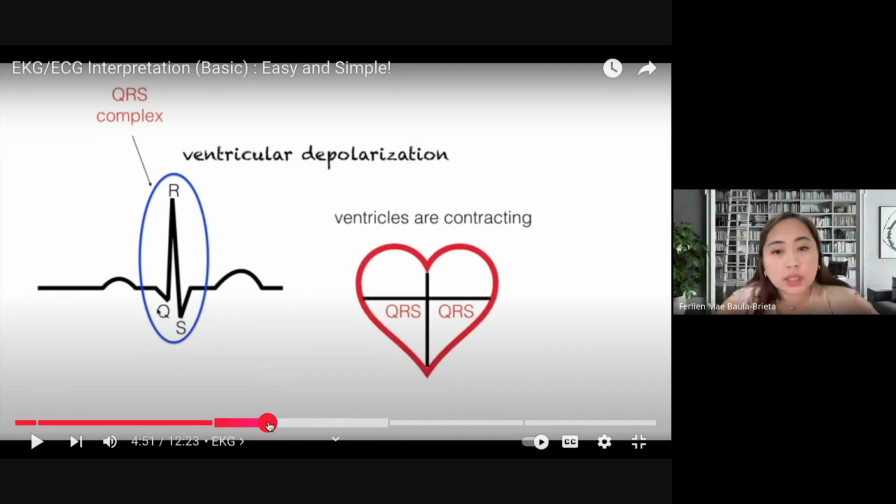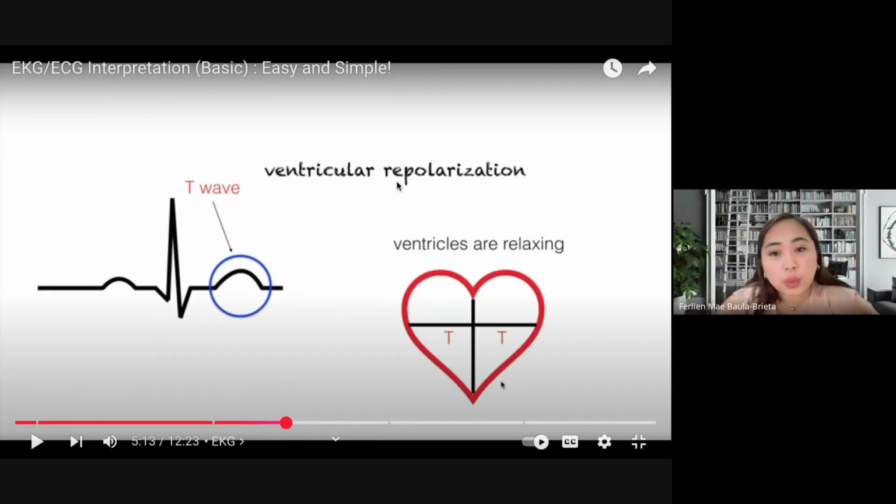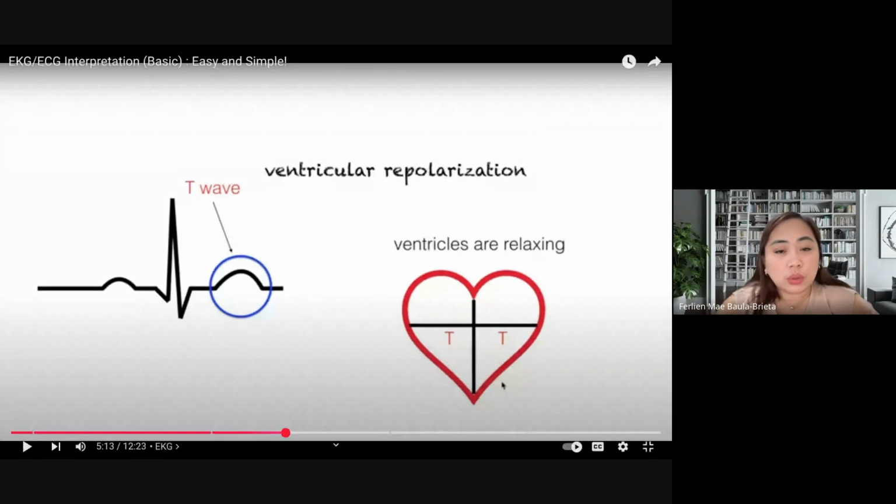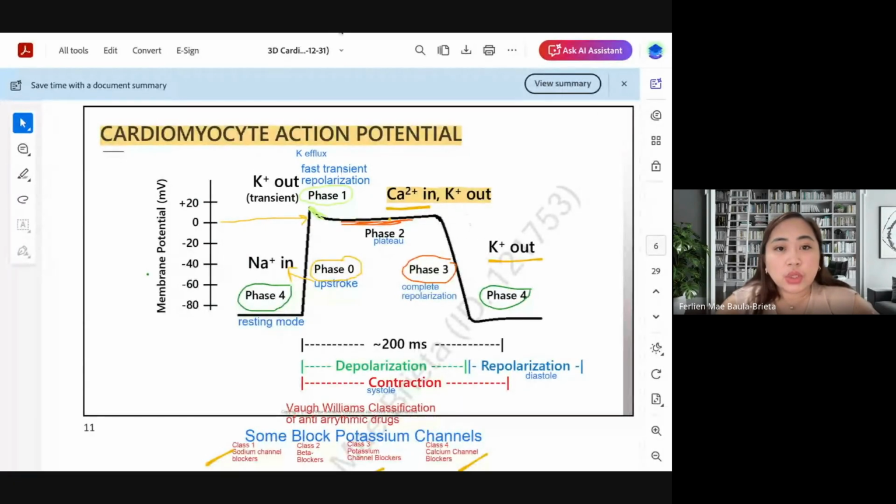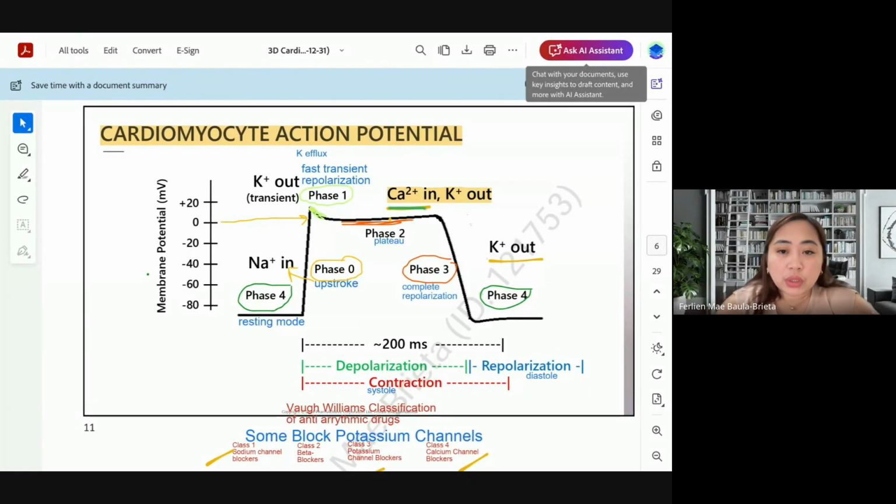Kung si depolarization ay contraction, repolarization is relaxation. Okay? So, this is a fast transient repolarization dito. Ngayon, if maybe that gated channel there remains open, calcium and potassium are going to move in and out of that ion gated channel.